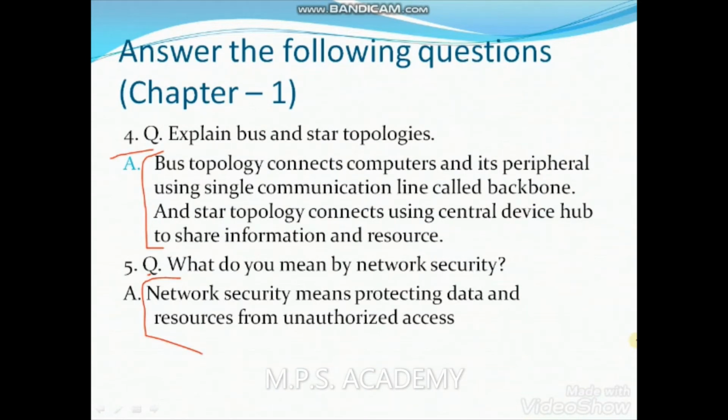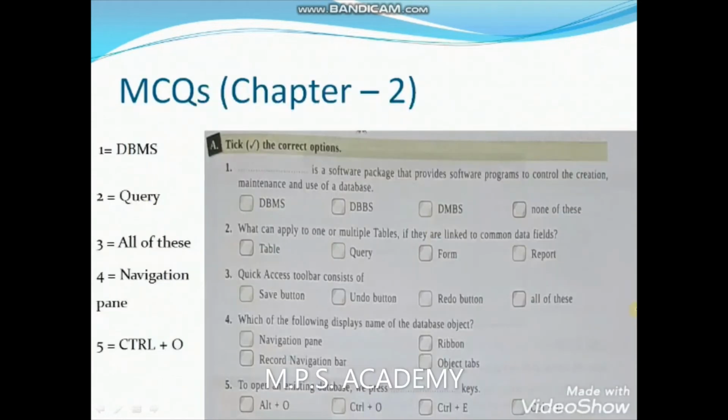If you talk about the MCQs of chapter number 2, these MCQs also contain 5 questions as usual. First question is, DBMS is a software package that provides a software program to control the creation, maintenance, and use of a database. DBMS is the correct answer. For second, query.